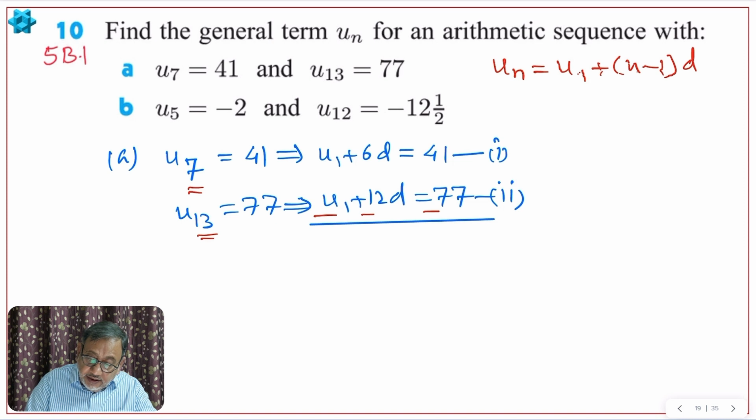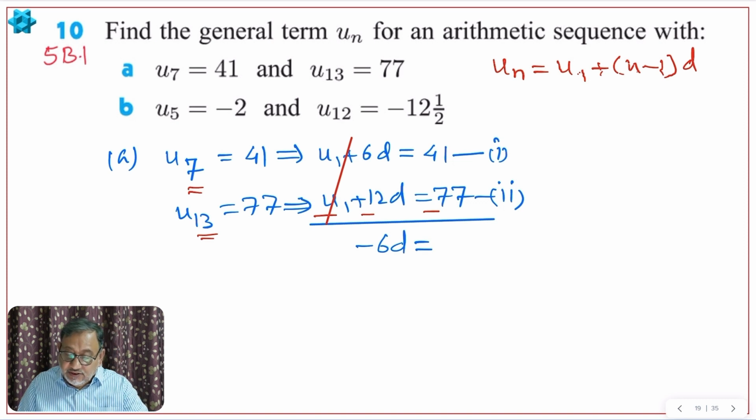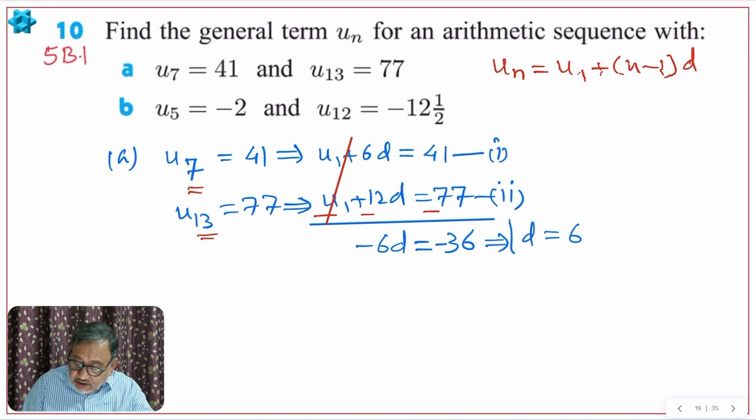When I subtract, U1 and U1 get cancelled. 6 minus 12 will be minus 6D. 77 minus 41 is 36. So minus 36. Therefore, D is equal to, divide by negative 6, so negative and negative, positive, 6 will be the answer. So D is 6.